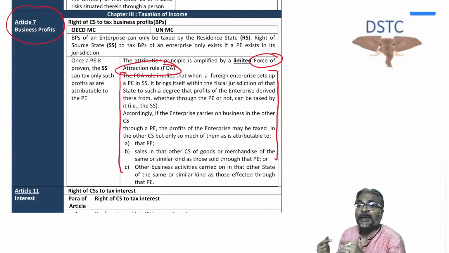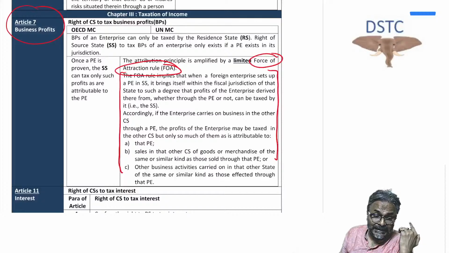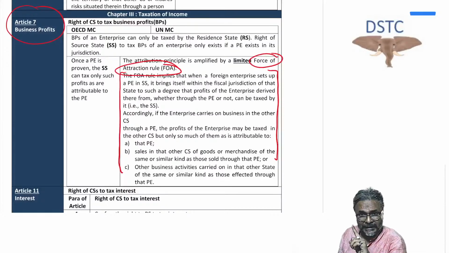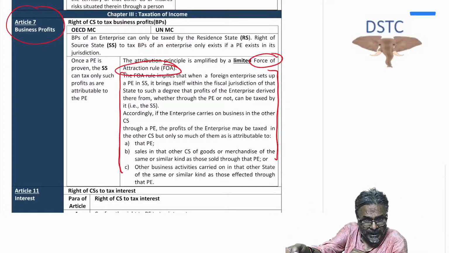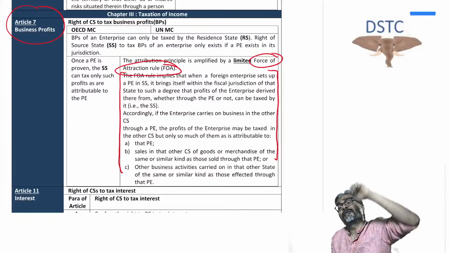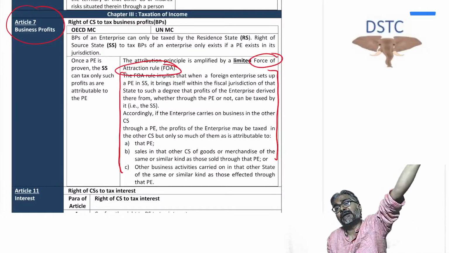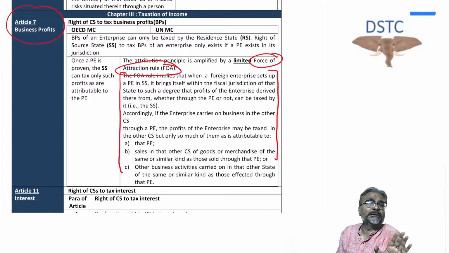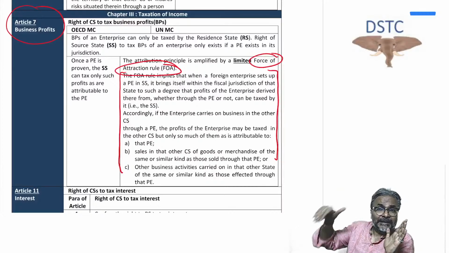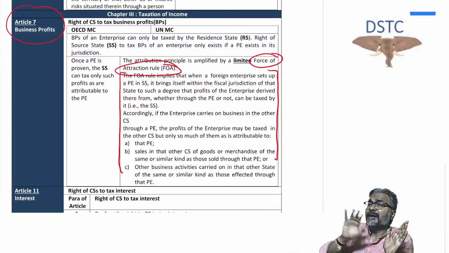Which income? The income which arises from a direct sale from the resident country. In spite of having a branch in India, if any buyer from India purchases the goods directly from the head office, then the OECD does not give the source country, which is India, the right to tax this portion of income.